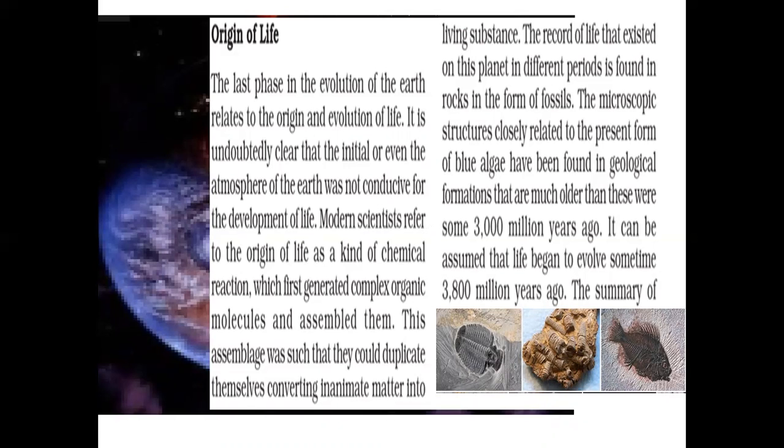The record of life that existed on this planet in different periods is found in the rocks in the form of fossils. These microscopic structures are closely related to the present form of blue-green algae, which have been found in geological formations that are much older, some 3,000 million years ago. It can be assumed that life began to evolve sometime